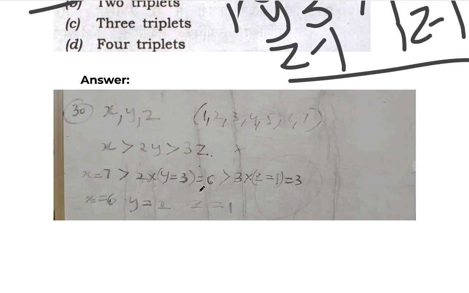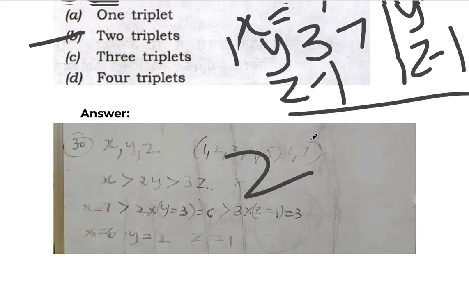I have written the answer here. Only 2 triplets are possible.